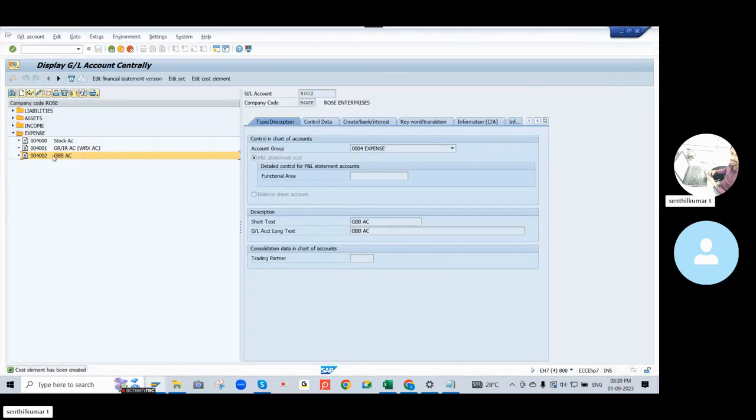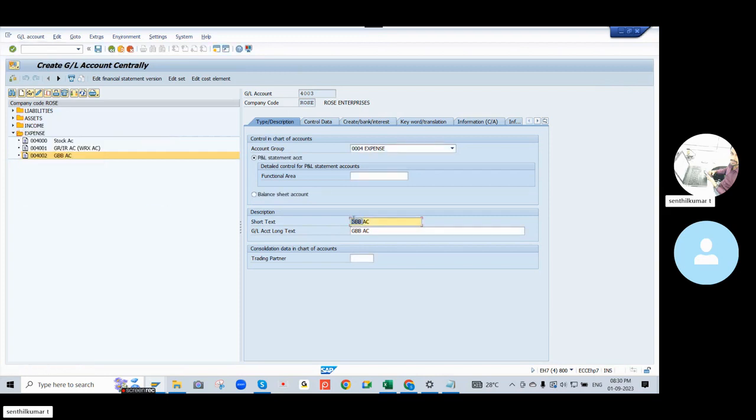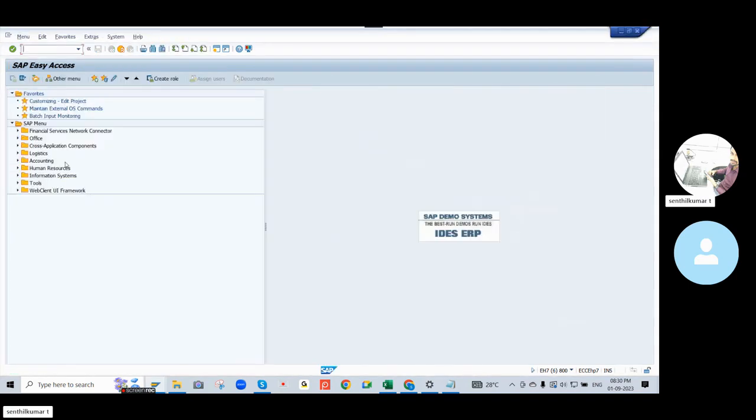So I can create one more GL account, 2003, for the KON account. This KON account will be assigned in OBYC.